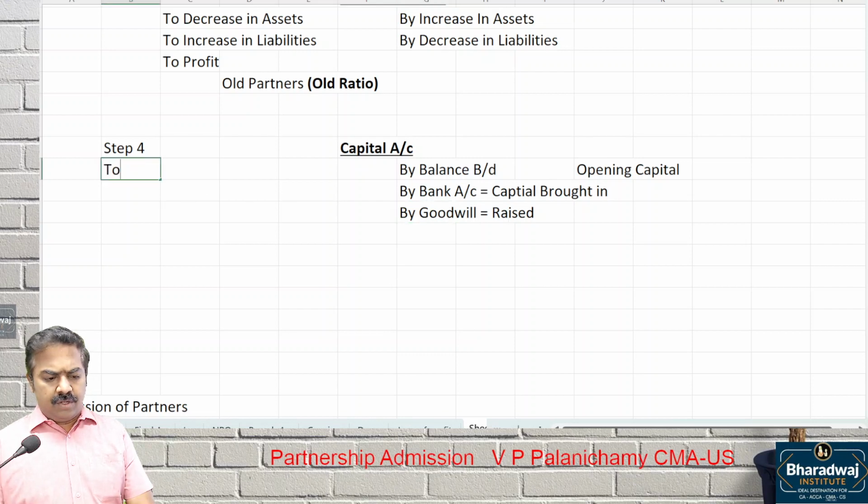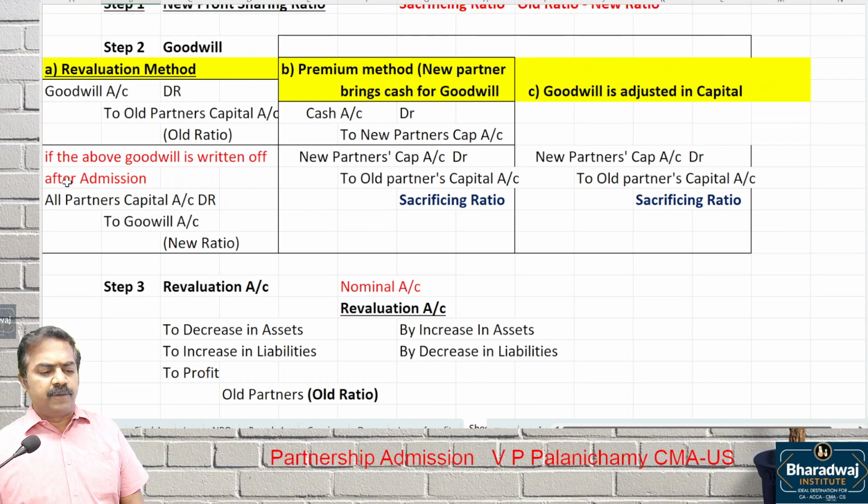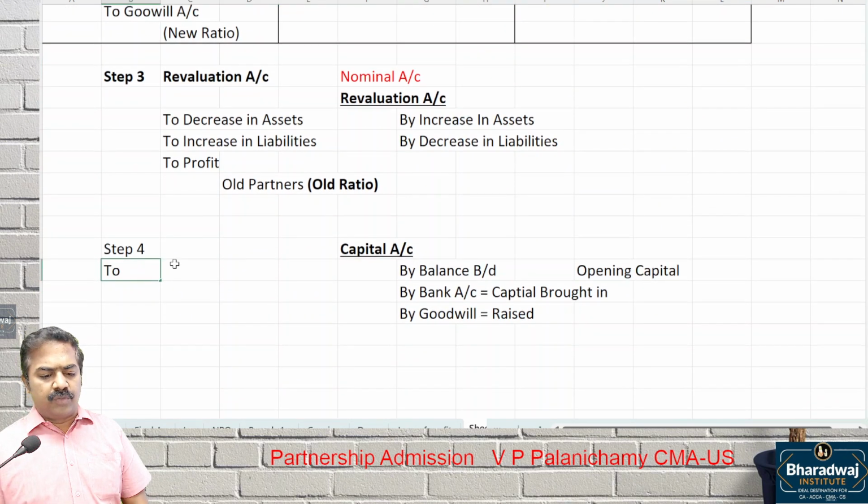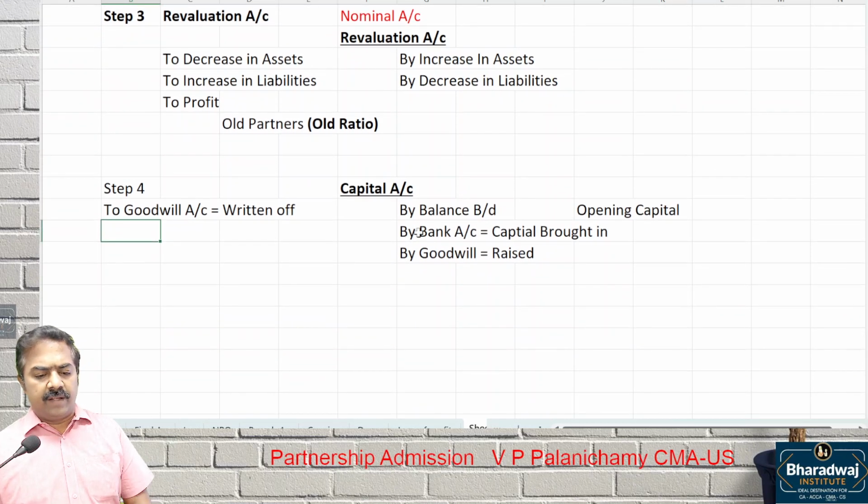Then, what is the next entry we used to pass? Goodwill is written off. All partners capital accounts debit to goodwill. To goodwill, written off. Please take it along with me, no need to wait.